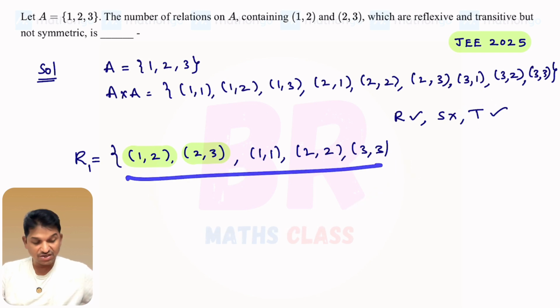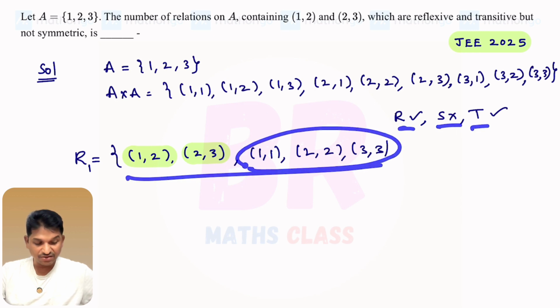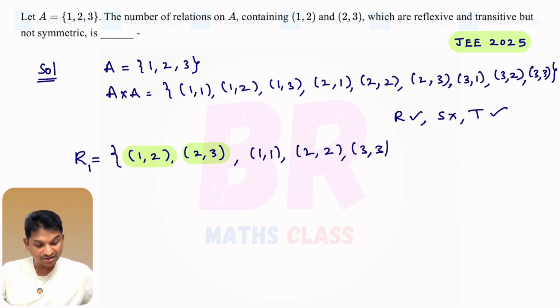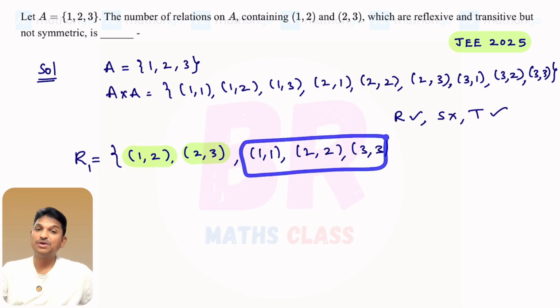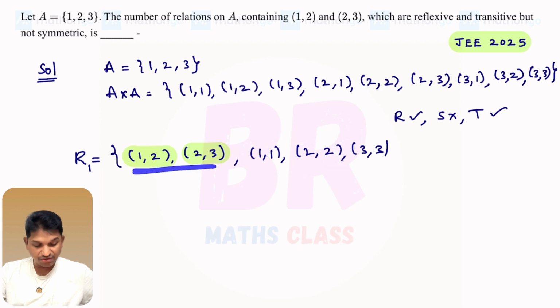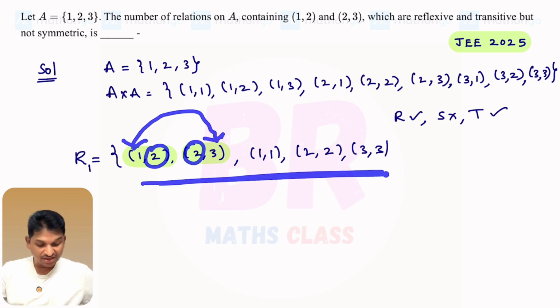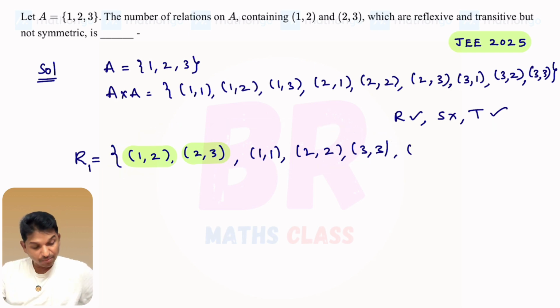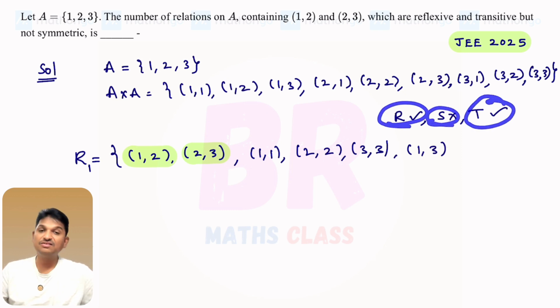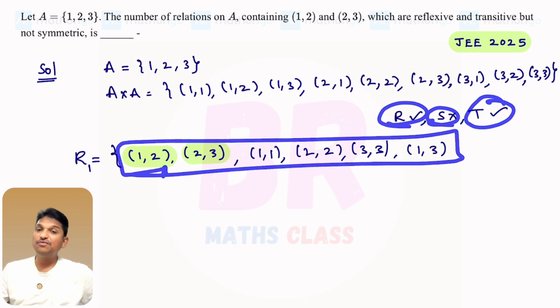Now you check, is this relation reflexive, not symmetric, transitive? It is reflexive, yes. It is not symmetric, yes. Is it transitive? Whenever you check the transitive condition, no need to check these elements, right? You just check for these elements only. So (x,y), (y,z). Here this ends with 2, this starts with 2. So (x,z) is what? (1,3) is there in this. (1,3) must be present in this because they are saying give examples of a relation which is transitive. So to give an example which is reflexive, not symmetric, transitive, these elements are a must in every relation.